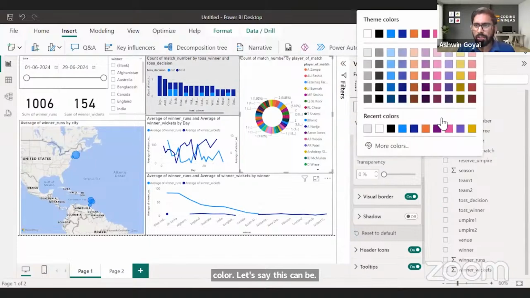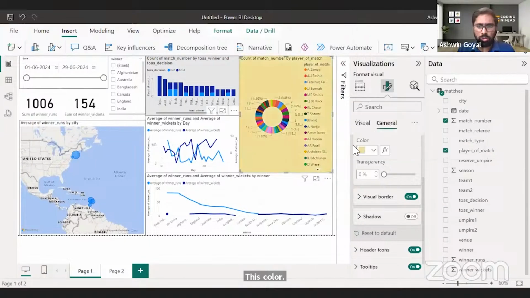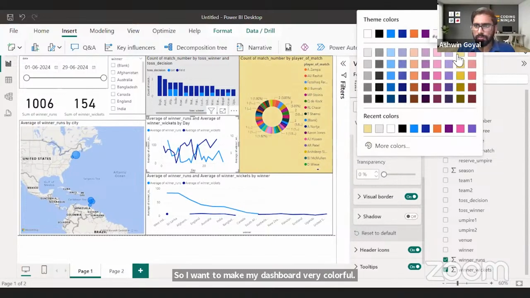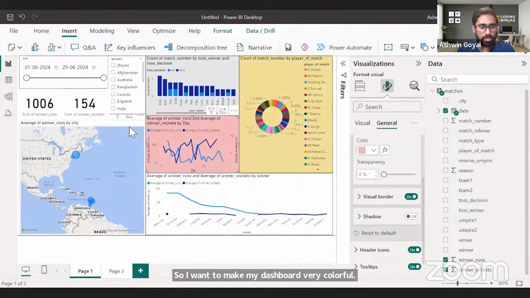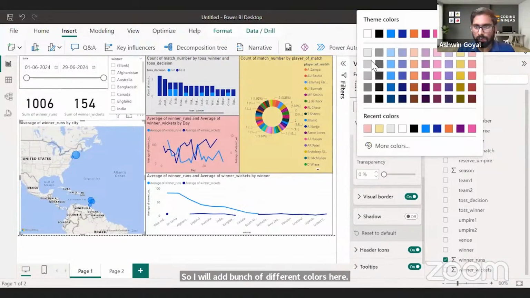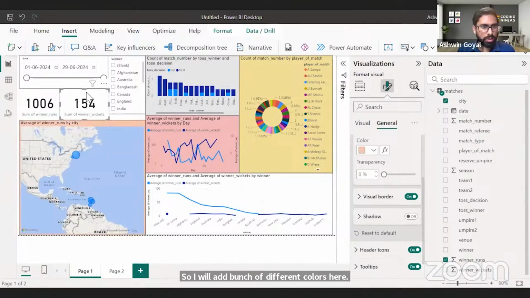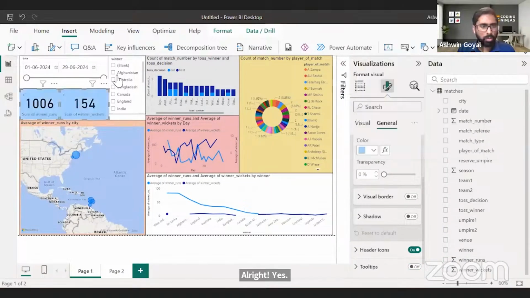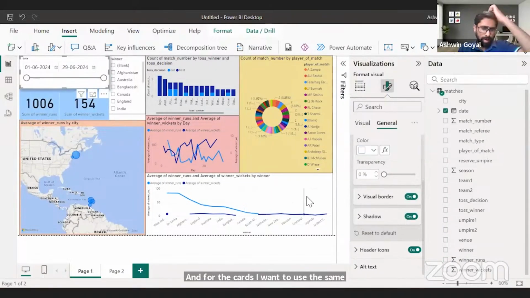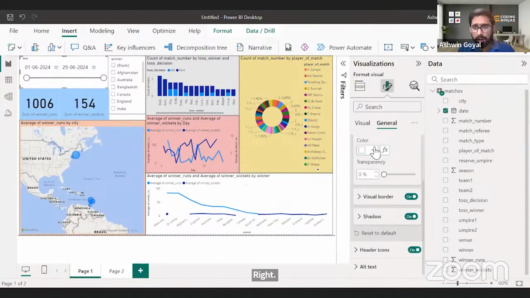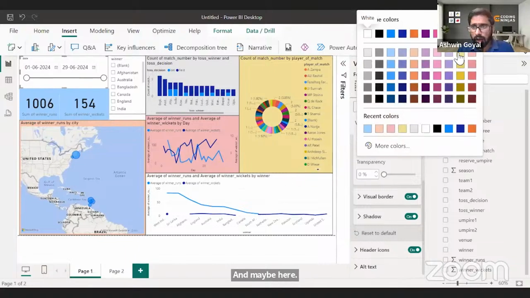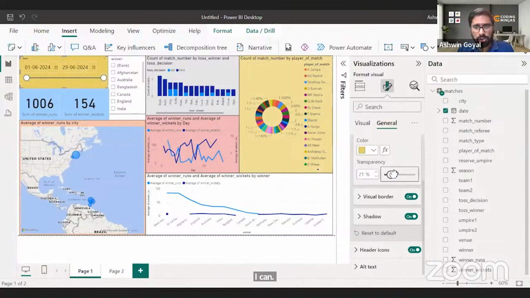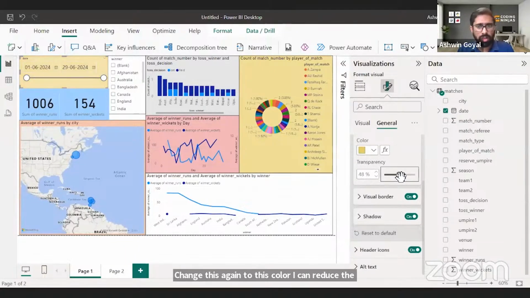Now I want to make my dashboard very, very colorful. So I will add a bunch of different colors here. All right. And for the cards, I want to use the same color and that color can be blue, right? And maybe here I can change this again to this color. I can reduce the transparency so that it is not very, very dark, right? Maybe this.